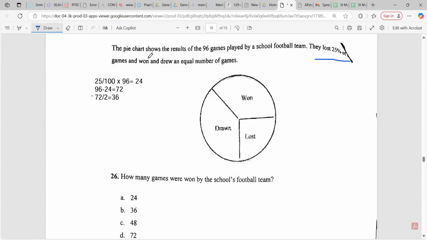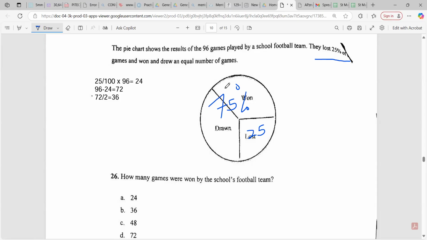Let me see which one they say. The pie chart shows the result of games played by the team. They lost 25%. Cool. That means between drawn and won would have been 75% because they say it's equal. So you could have found 75% of the 96. That would have been the combination of won and drawn.